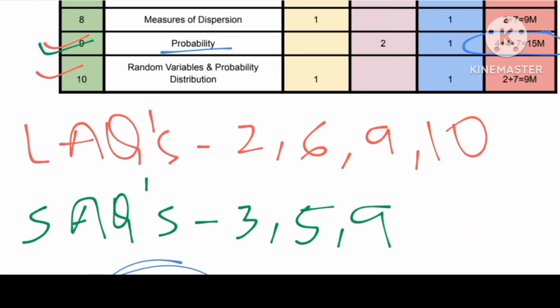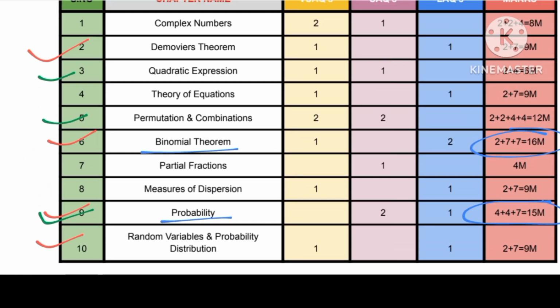But to get 75 out of 75, you need to cover the VSAQs from these chapters. Complex numbers has 2 VSAQs, De Moivre's theorem 1 VSAQ, quadratic expressions 1 VSAQ, theory of equations 1 VSAQ, permutations and combinations 2 VSAQs, binomial theorem 1 VSAQ, measures of dispersion 1 VSAQ and random variable 1 VSAQ. So these are the 9 chapters from which you are going to get 1 or 2 VSAQs, which will fetch you 20 marks.